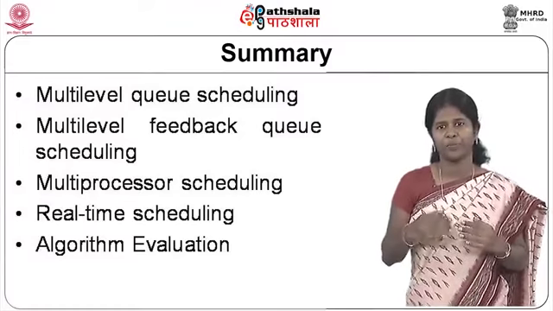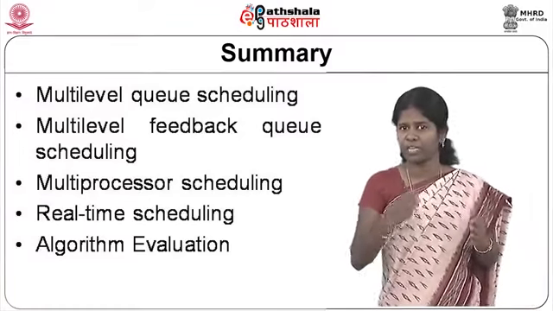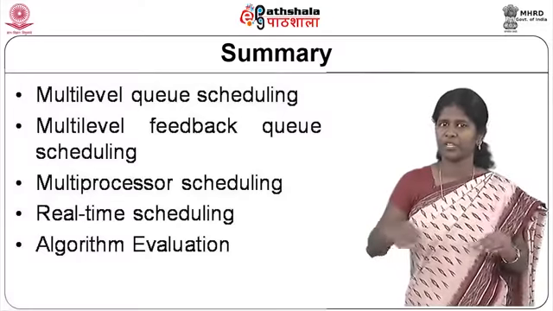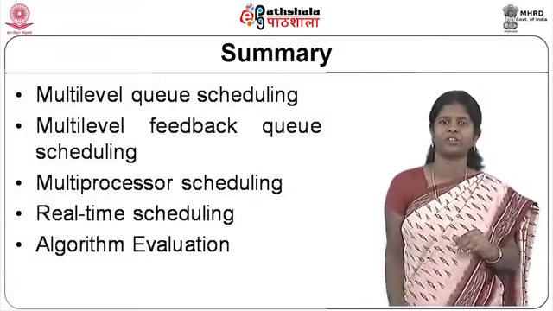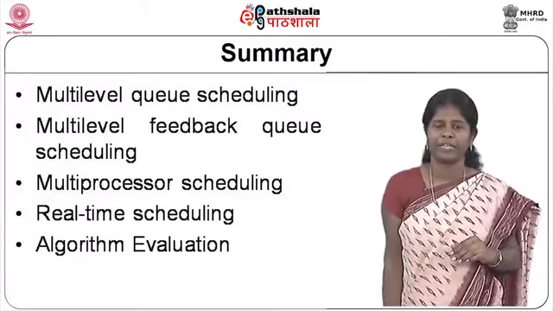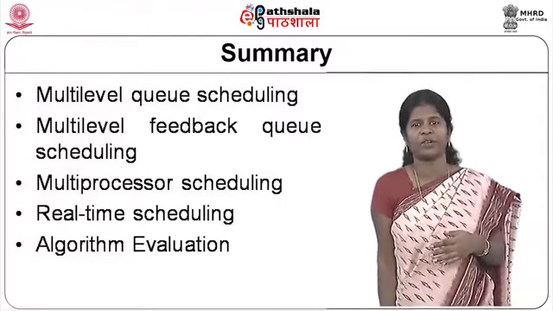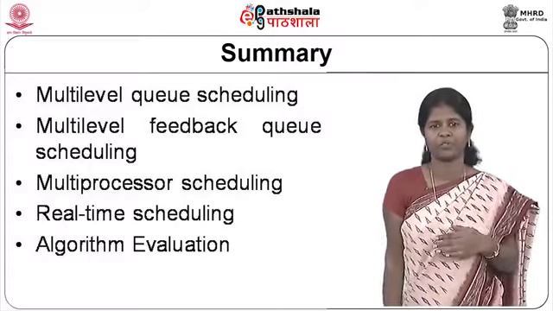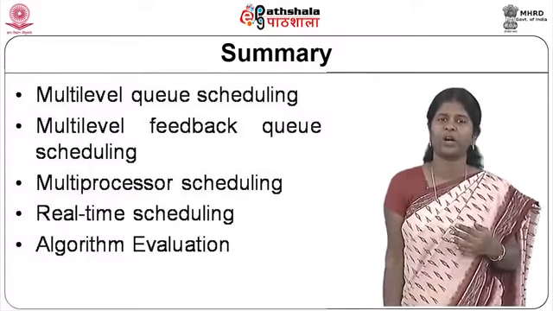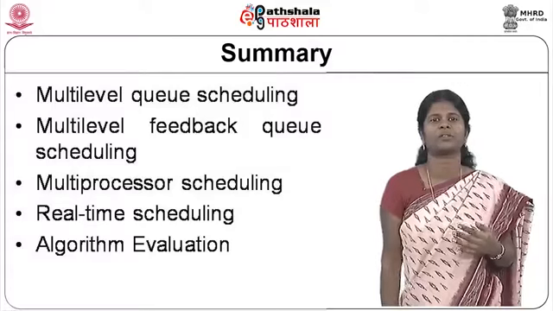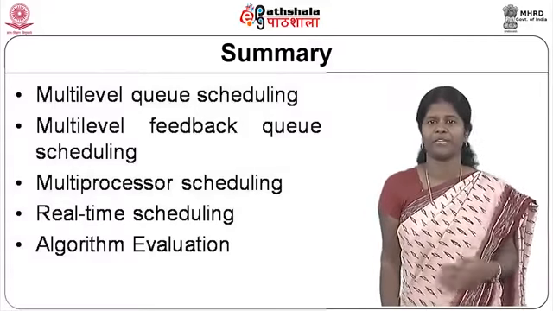And then multi-processor scheduling, where you have multiple processors and try to schedule the processes among the different processors that are available. Then real-time scheduling can be hard real-time scheduling or soft real-time scheduling, and you have specific algorithms for those. And finally, we saw how these algorithms could be evaluated in different ways.